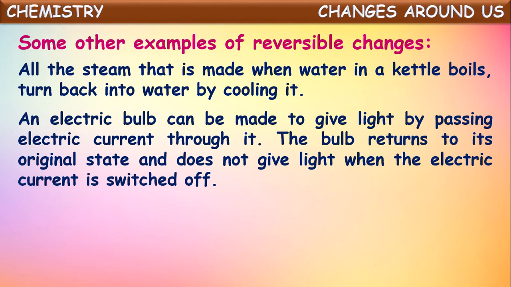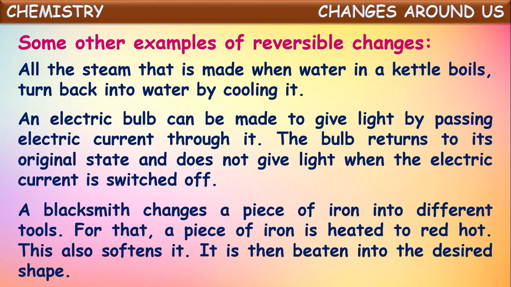And an electrical bulb can be made to give light by passing electric current through it, isn't it? At night times, when you switch on, immediately the electrical bulb will glow and give light. That is one change. The bulb returns to its original state and does not give light when the electrical current is switched off. What happens if we switch off the light? Immediately it will come back to its original state and won't give light. So what's happened there? It came back to its original state. That is called reversible change.